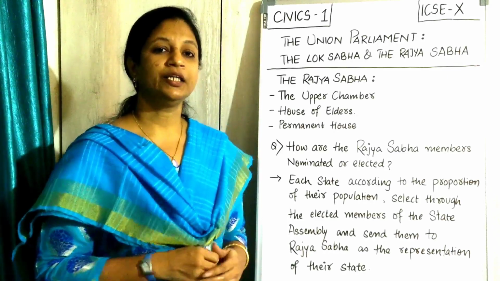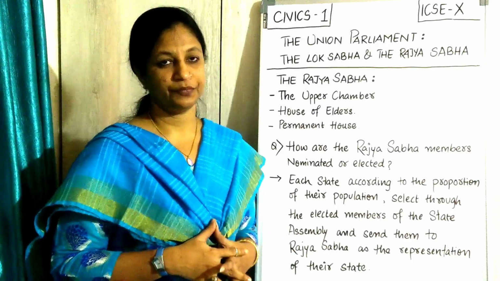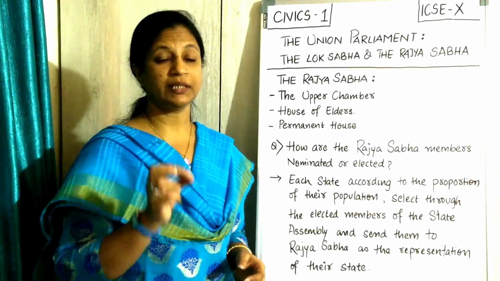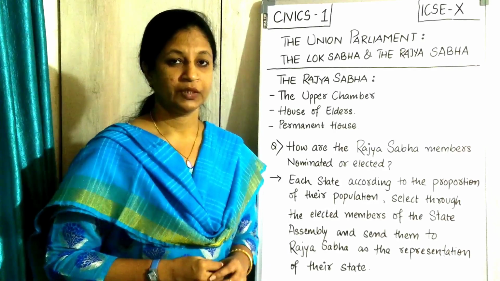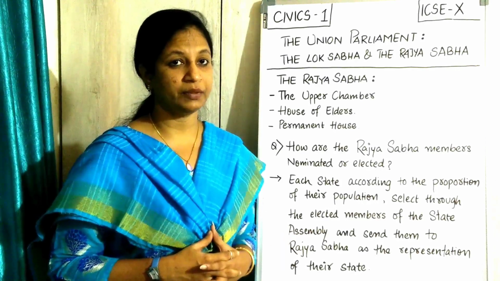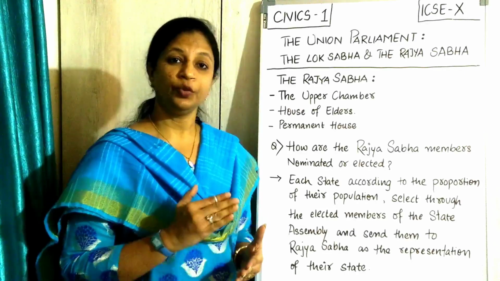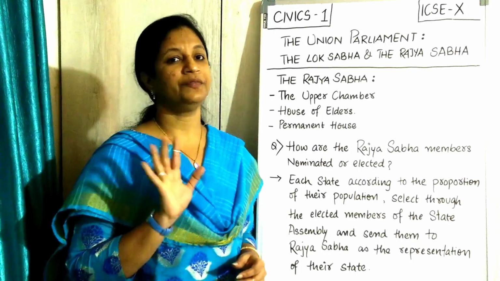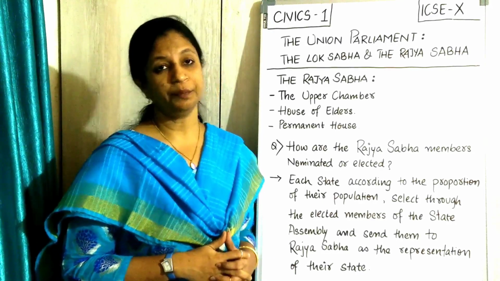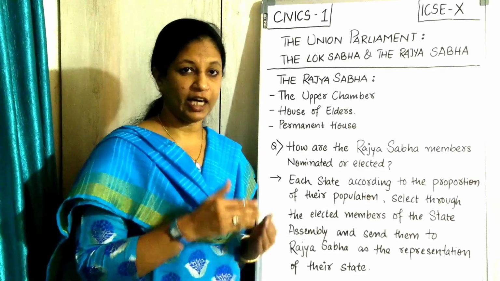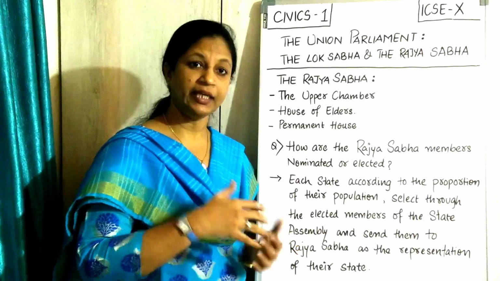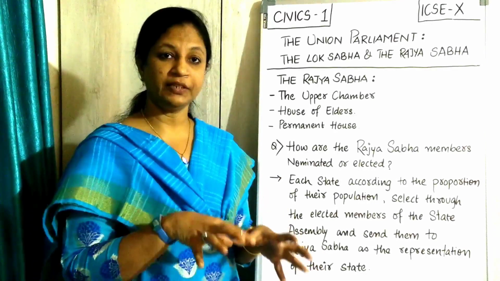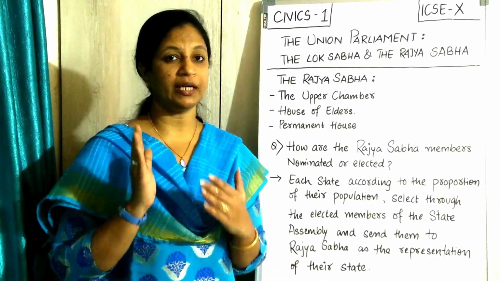For example, UP is the highly populated state, उत्तर प्रदेश. तो that highly populated state में 31 मेंबर्स आप भेज सकते हो. The number is given. Total we have 245 members in Rajya Sabha. अब उसमें से यूपी वाले 31 मेंबर्स रहेंगे and Gujarat, according to our population, we are supposed to send 11 people. That is, they are the elected. यहाँ पे उन लोग एमएलएज थे तो यहाँ से इन लोग सिलेक्ट करके in the internal elections they will be having. And from there we select 11 people and we send them to the Rajya Sabha.